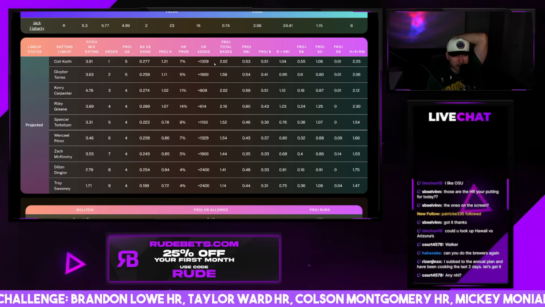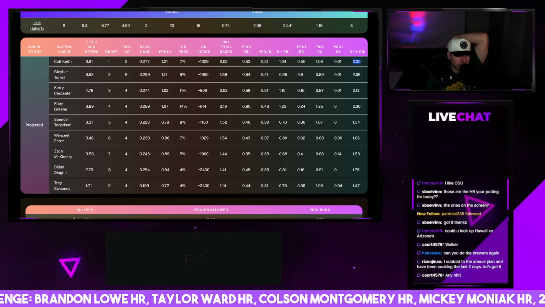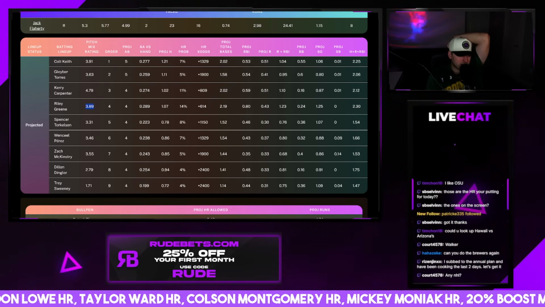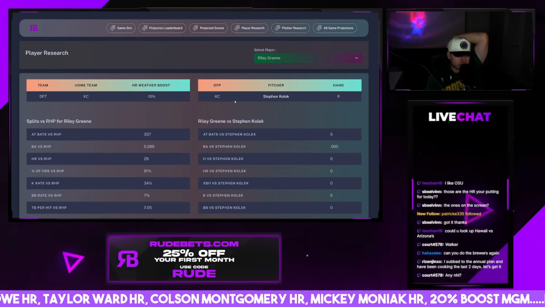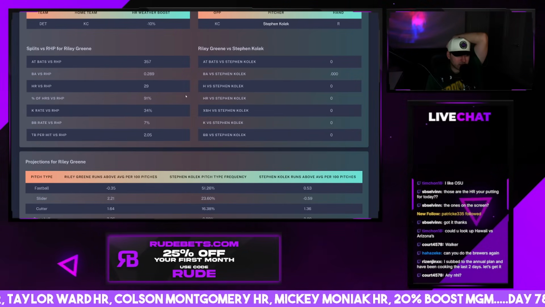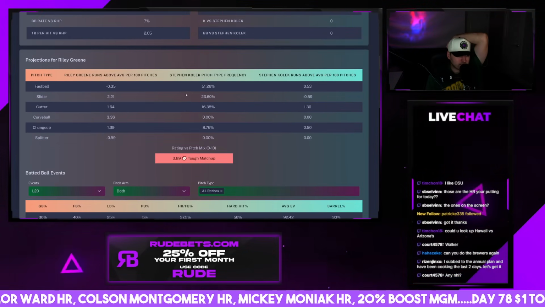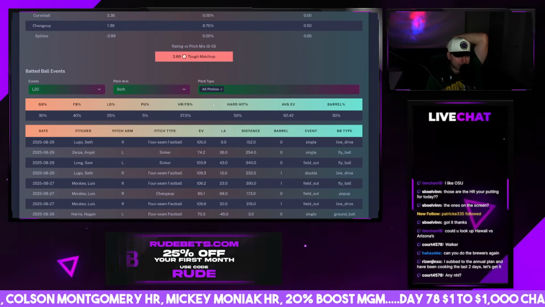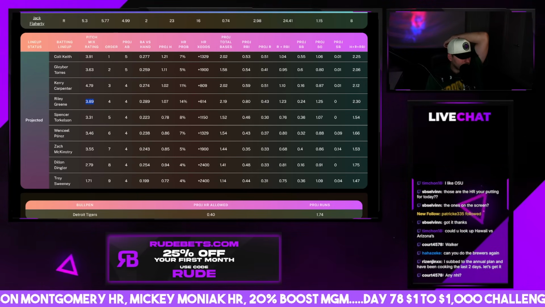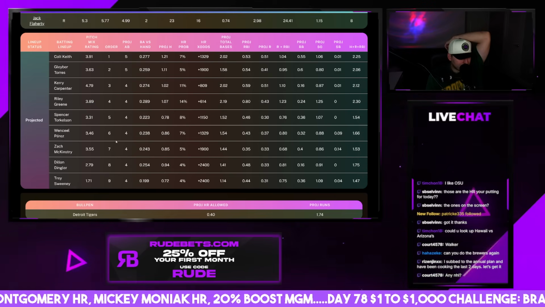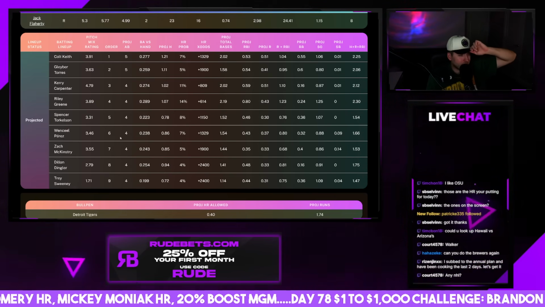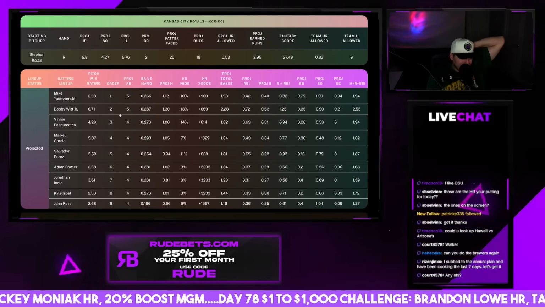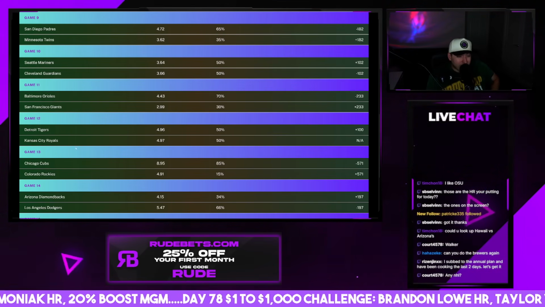Colt Keith, not bad either. I mean, total bases, hits, runs, RBIs, not bad. Carey, not bad. Riley Green, a little low on the pitch mix. Yeah, not a huge fan of the pitch mix for Riley, but he could be a decent option today for general props. But yeah, not too much in that game outside of Bobby.